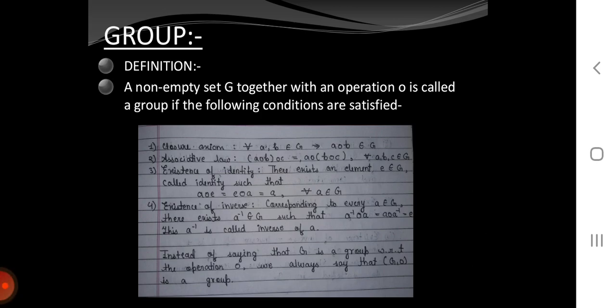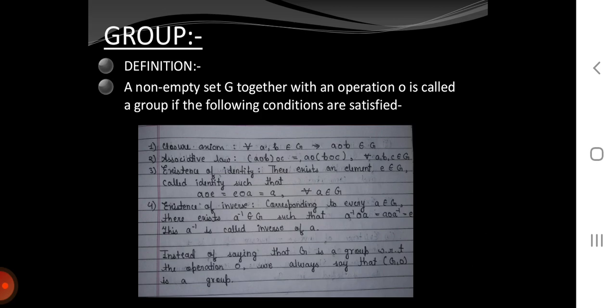Associative law. Within the bracket a operation b, operation c is equal to a operation within the bracket b operation c, for every given a, b, c belongs to G. Existence of identity. There exists an element e belongs to G called identity such that a operation e is equal to e operation a is equal to a for every given a belongs to G.